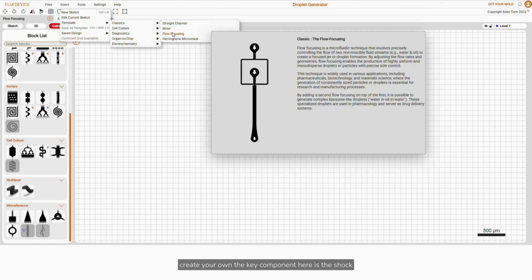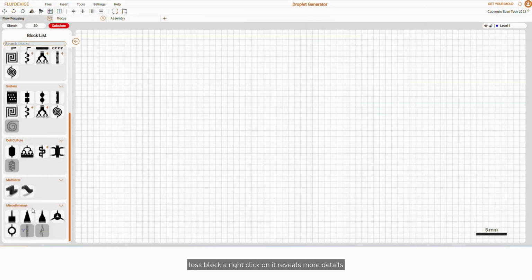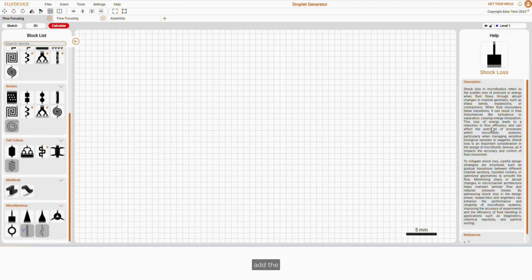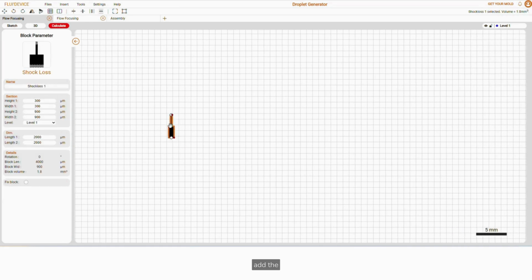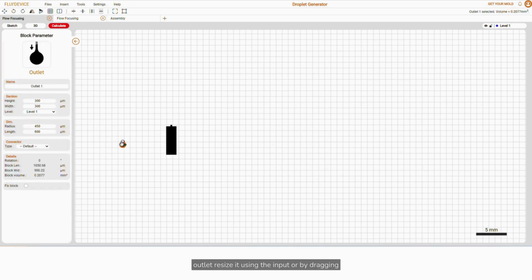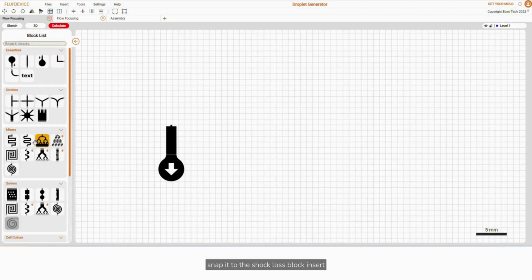The key component here is the shock loss block. A right-click on it reveals more details. Add the outlet, resize it using the input or by dragging. Snap it to the shock loss block.